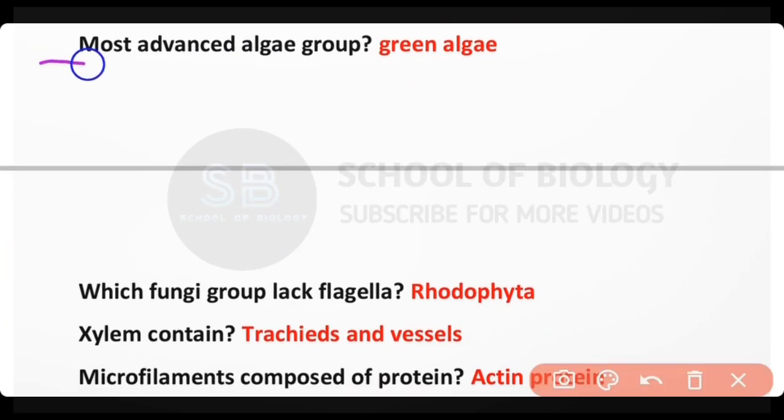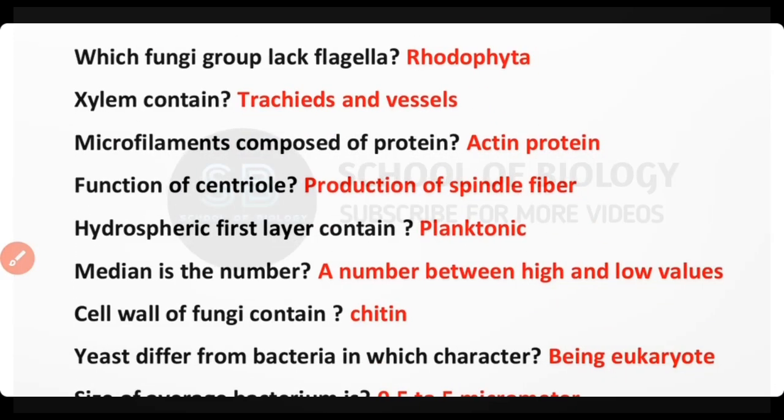Most advanced group of algae is green algae. Which fungi group lacks flagella? Rhodophyta. Xylem contains tracheids and vessels. Microfilaments are composed of actin protein. Function of centriole is the production of spindle fiber.